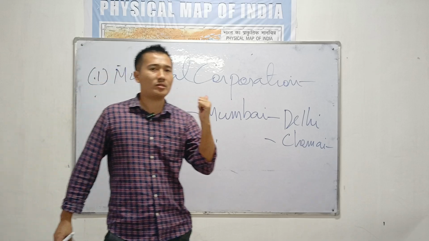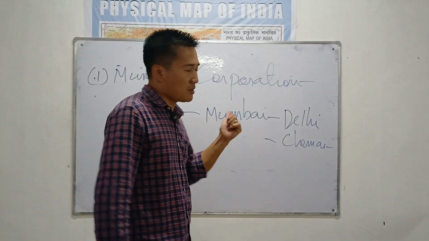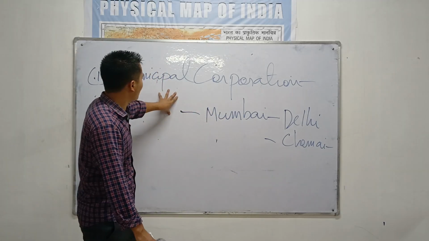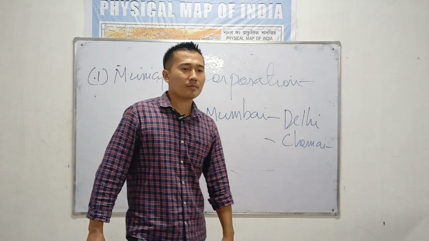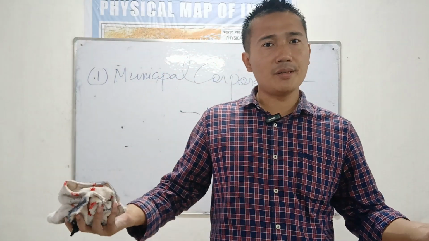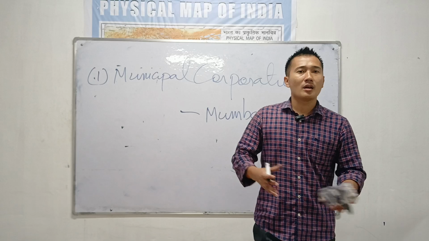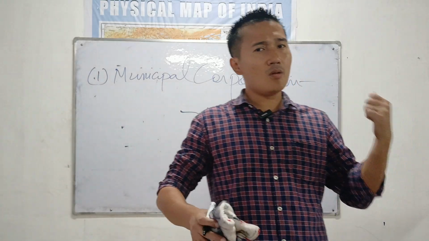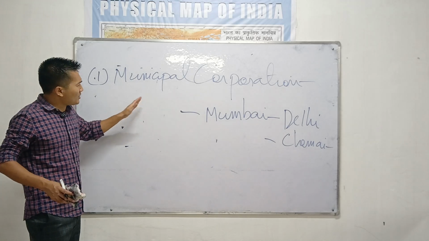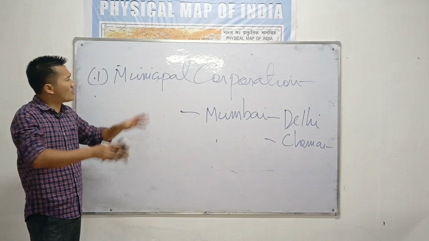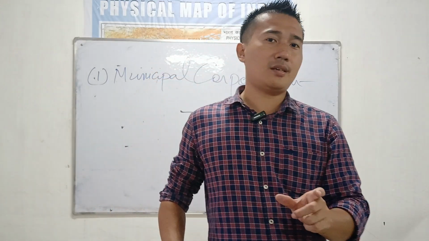It is very hard to contest this election. You should be a rich man, because the election expenditure is too much. Everybody wants to get elected to the municipal corporation because you are in charge of a city and you look after a city. The revenues come from these cities, so this election is very sensitive and complex, and the municipal corporation is the most powerful body you will ever see in the city.